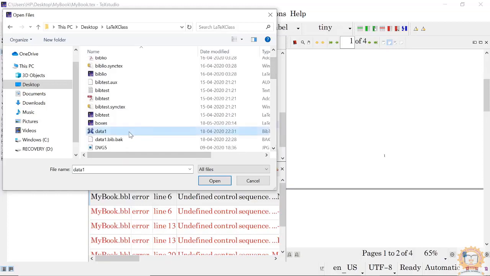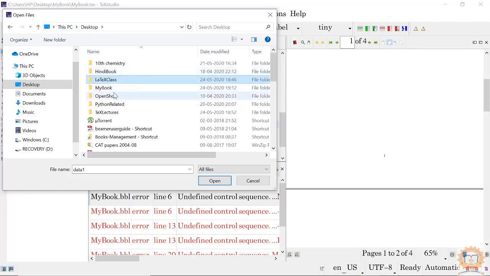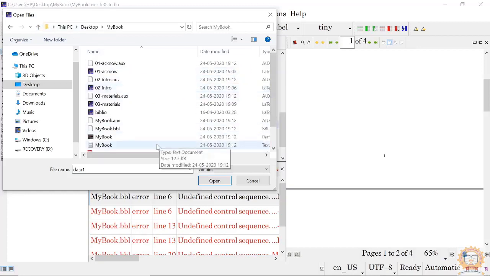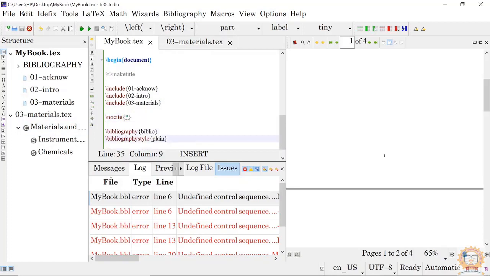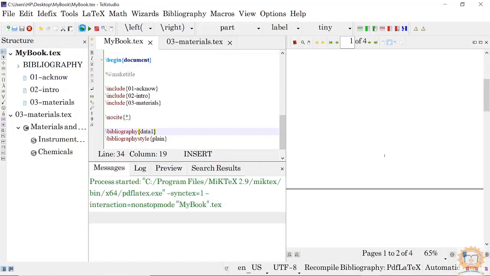Copy, Control C. Okay, come to my book and paste it here. Data one. Now take this data one here. Bibliography. Data one. Compile this.